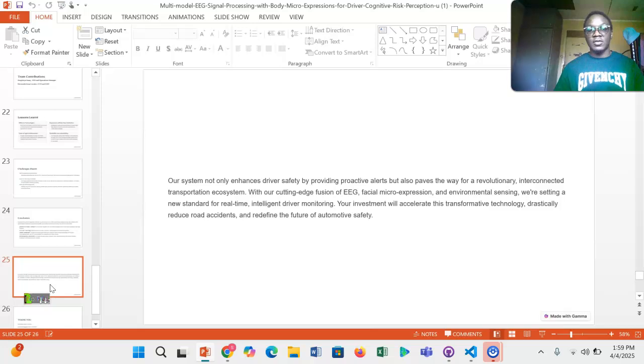So with our cutting edge fusion of EEG, facial microexpression, and environmental sensing, we are setting a new standard for real-time intelligent driver monitoring. So your investment will accelerate this transformative technology drastically to reduce road accidents and redefine the future of automotive safety.